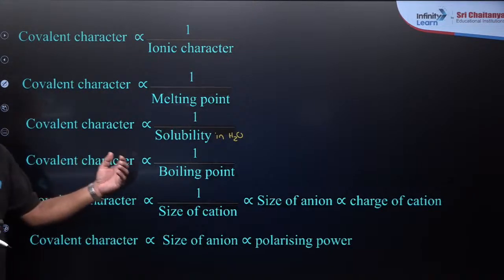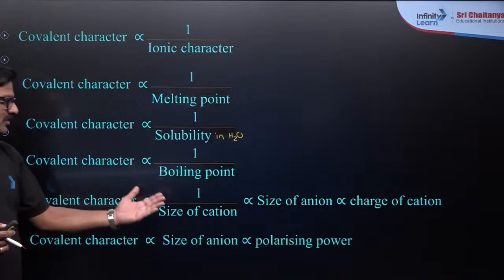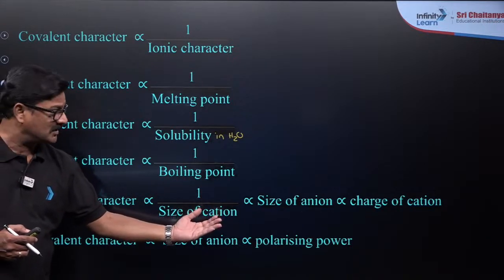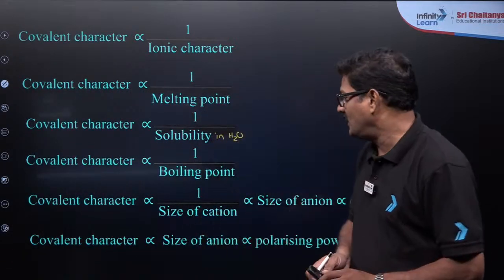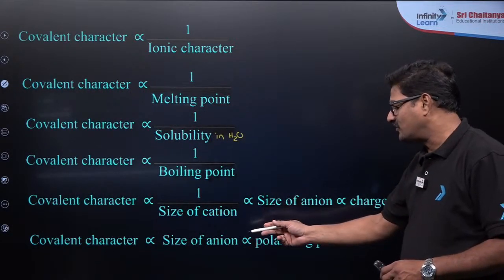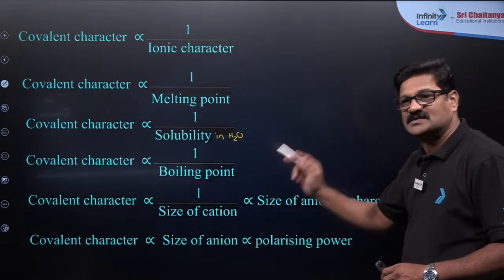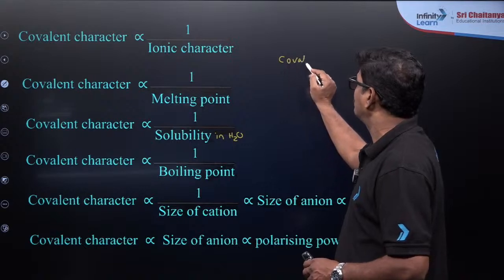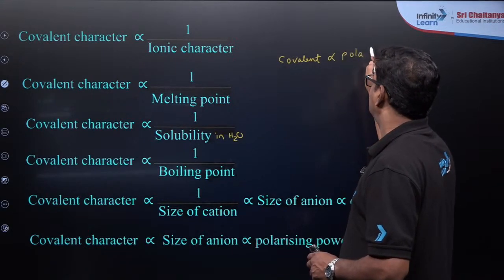Covalent character is inversely proportional to size of cation, directly proportional to size of anion, and charge on cation also. And covalent character is directly proportional to size of anion and polarizing power. Yes, of course, covalent character is directly proportional to polarization.